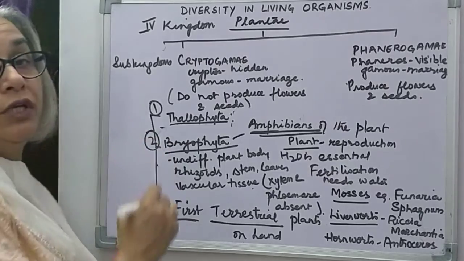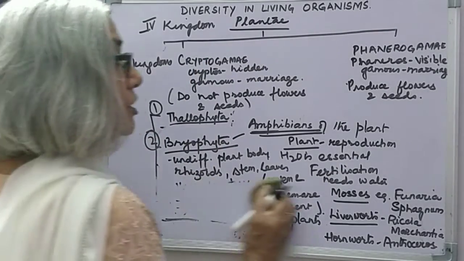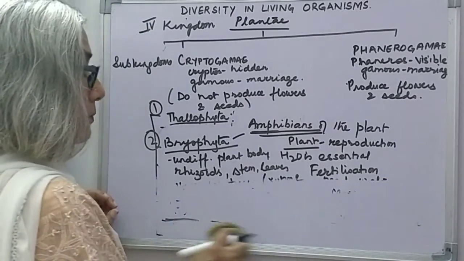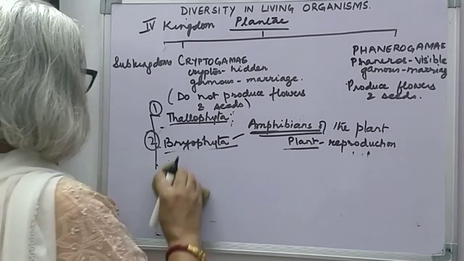Now we come to the third division under cryptogams. Third division under cryptogams is called Pteridophyta.